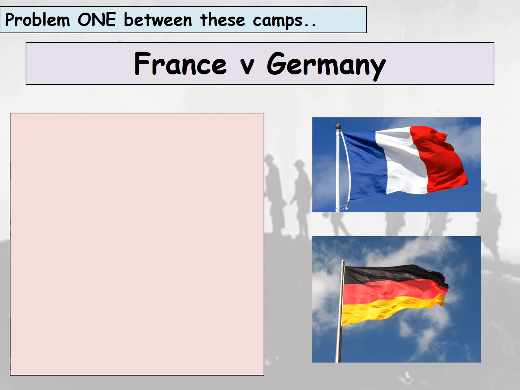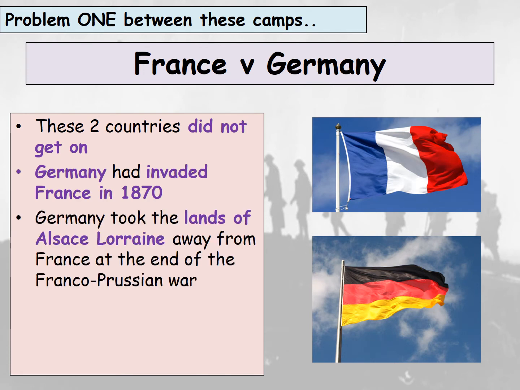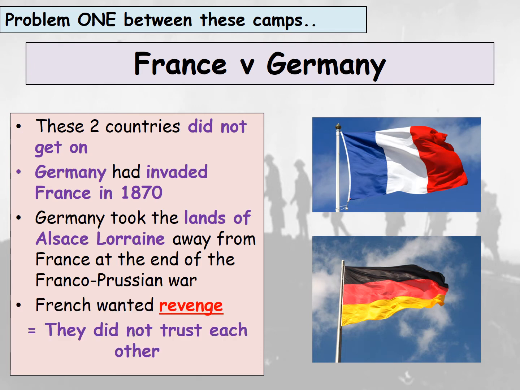Now, one of the problems between these camps is between France and Germany, obviously in opposing alliance systems, and these two countries did not get along. Germany had invaded France in 1870, and Germany took the lands of Alsace and Lorraine away from France at the end of the Franco-Prussian War. Alsace and Lorraine was very rich in raw materials, so it was a very valuable piece of land. The French wanted revenge, so ultimately France and Germany don't trust each other. So that's already tension between both sides.